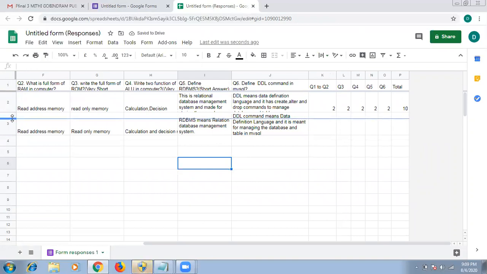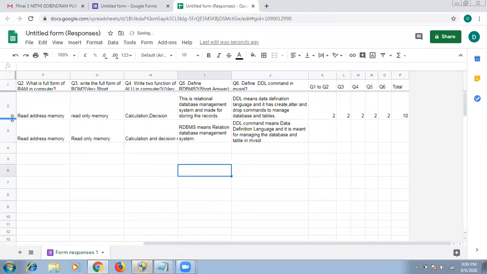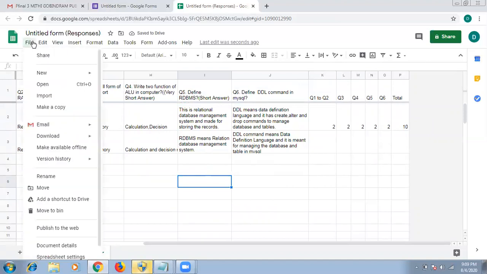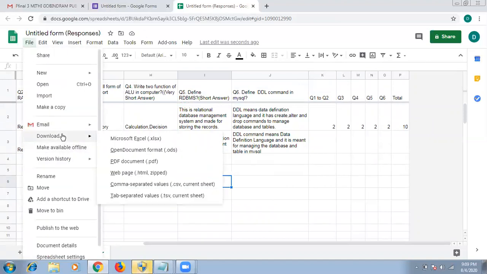This is an Excel sheet. You can download this sheet also. How can we download this sheet? I am going to tell you. The File option is there and the Download option is also there. Then you can see many options, like Microsoft Excel format you can download. You can download in PDF format also, and in HTML format also. The most preferable format is PDF, which is applicable for all phone devices, everything.